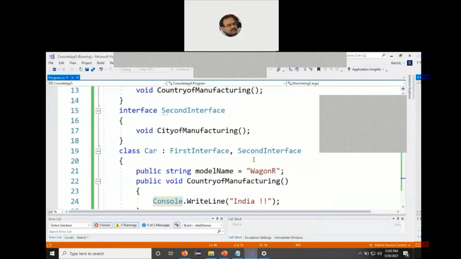We'll stop at this point, and in the subsequent class we will discuss exception handling as well as file handling, and how we can declare and define them in C#.NET.